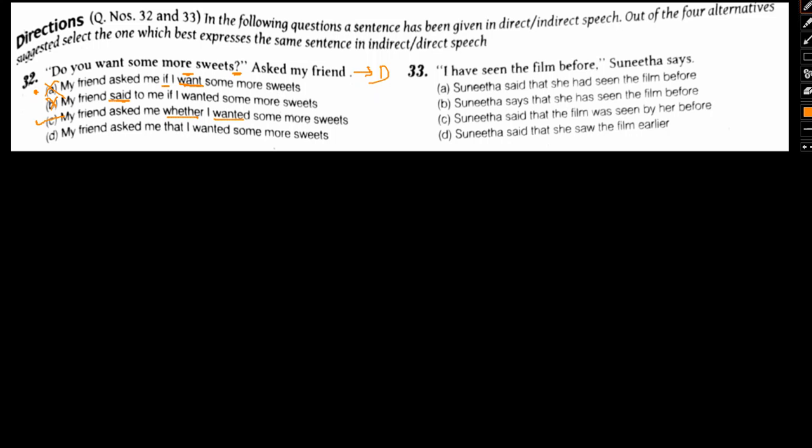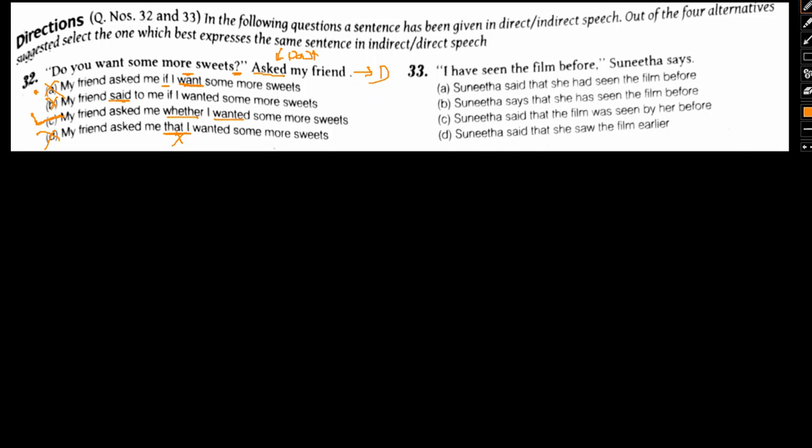Why are we concerned with the past tense? Because of this: past, -ed, past. That's why we are concerned with the past tense. So option C will be our correct answer, but let's continue with option D also and understand why it is wrong. My friend asked me that. Again, we cannot use "that" in this case. So it is wrong, and option C is the correct answer.